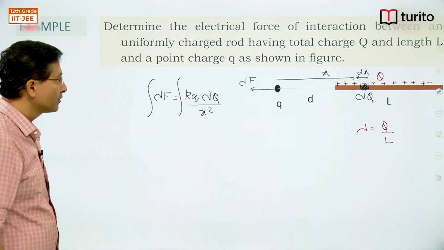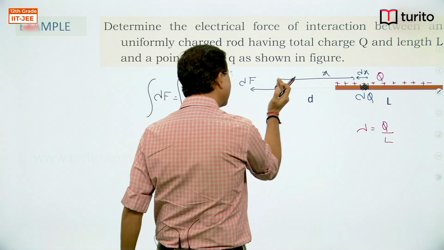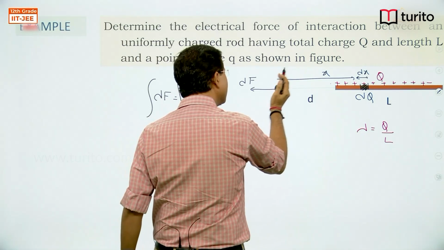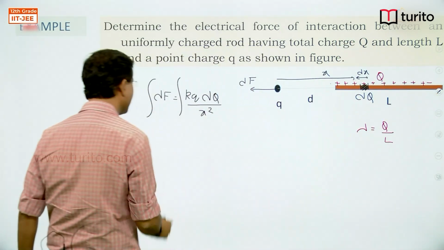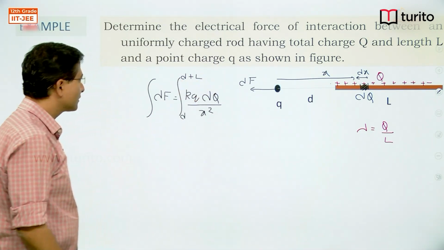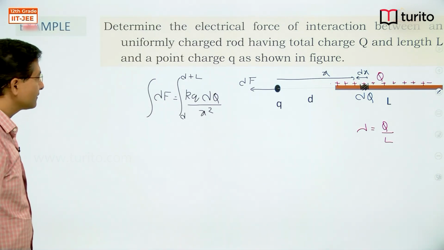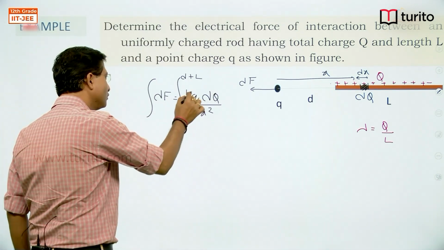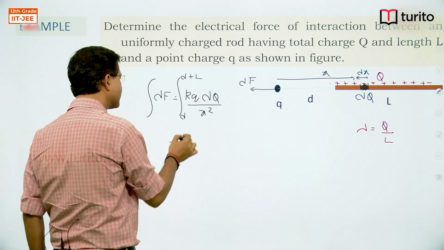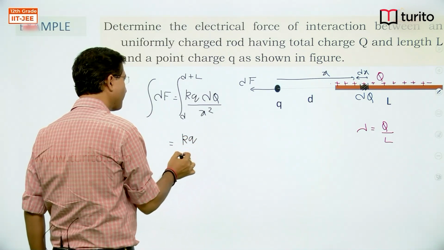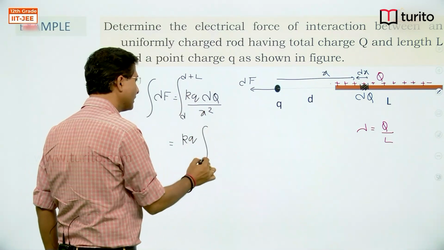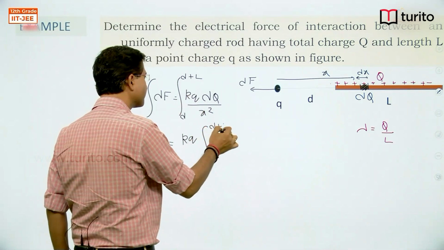limit from x is equal to d, where the rod starts, to x is equal to d plus L. So x is equal to d to x is equal to d plus L, right? Let's integrate. So q is a constant, this small q is a constant, k is constant. So these all are constant, let us first take them out. So k constant, q constant, we have taken them out, and then we got this.